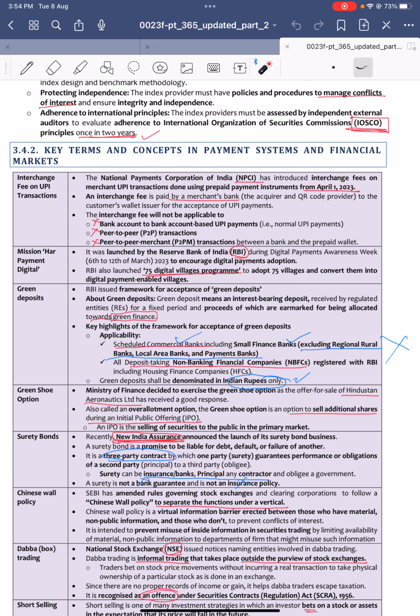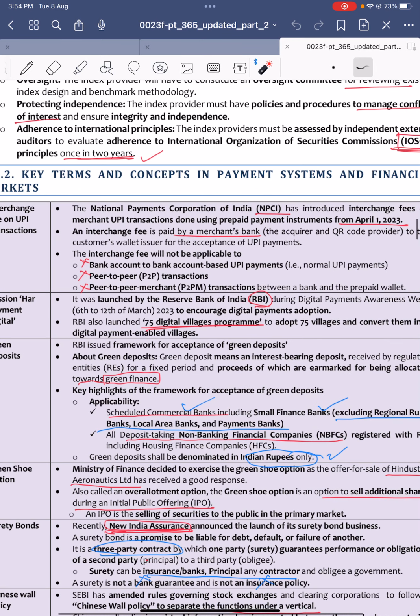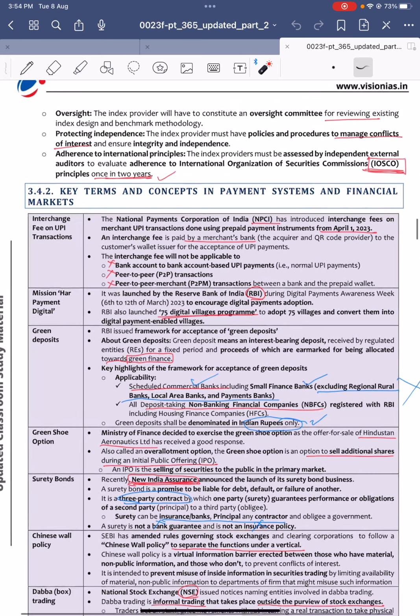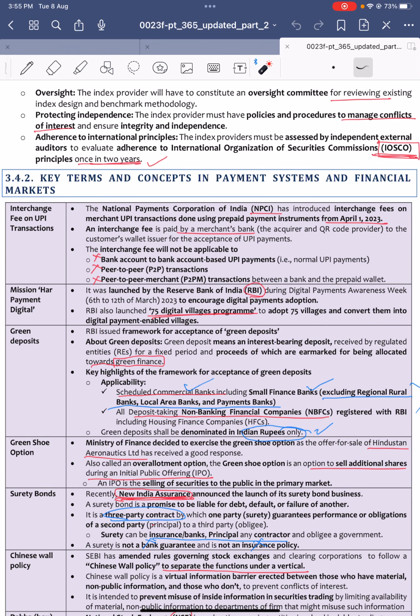Similar to that, an interchange fee on UPI transactions was also introduced by the NPCI from April 1st, 2023. It has to be paid by the merchant's bank, but keep in mind it is not for peer-to-peer transactions, like if you and I transact, it is not chargeable. It is also not for bank account based UPI payments. Peer-to-merchant transactions are also not under it. If you go to some shop and use UPI payment, even that does not come under this interchange fee.